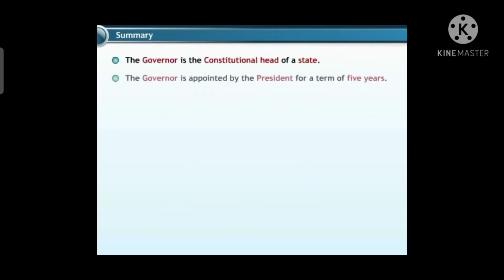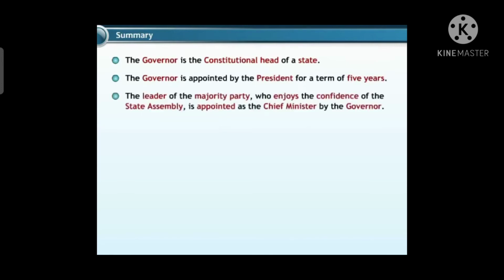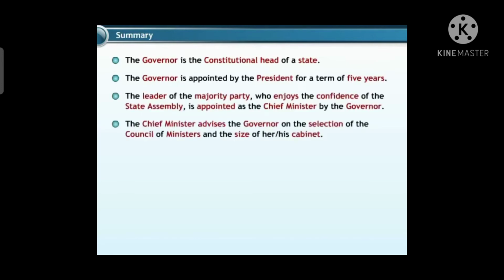Let us now recap all the important points that we have covered in this module on India, the state government.